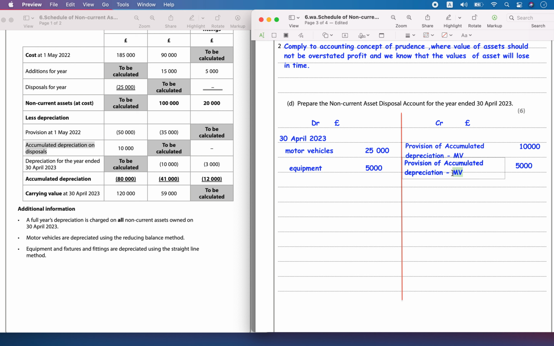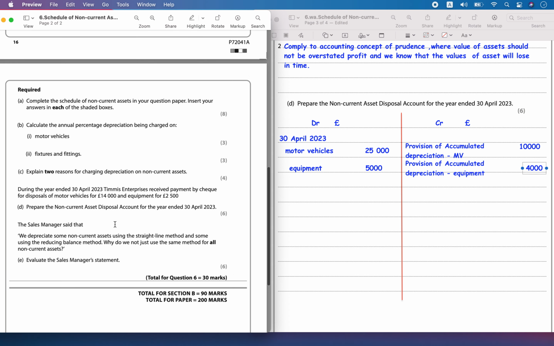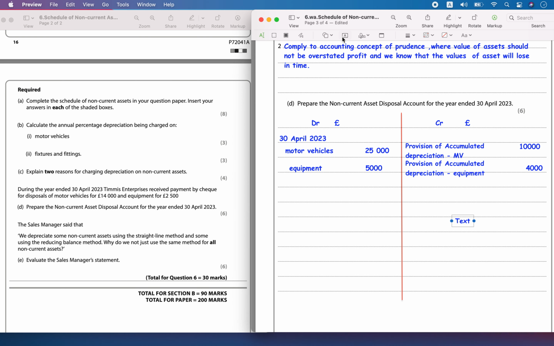This was for the equipment. And towards this they received a check. They received 14,000 for the motor vehicle, so bank 14,000, and for the equipment they got 2,500.